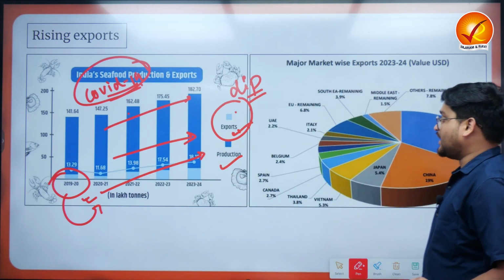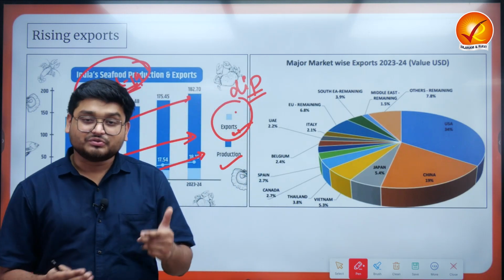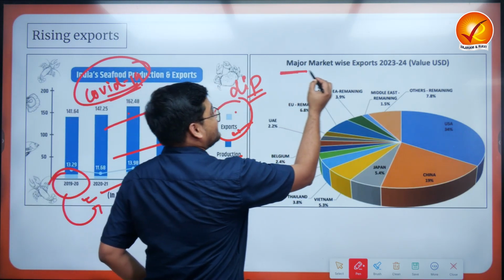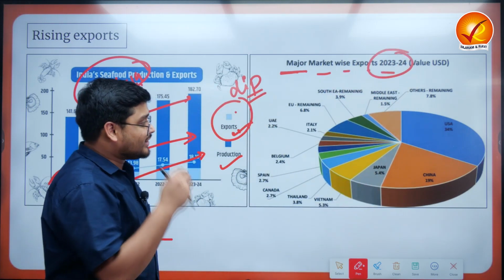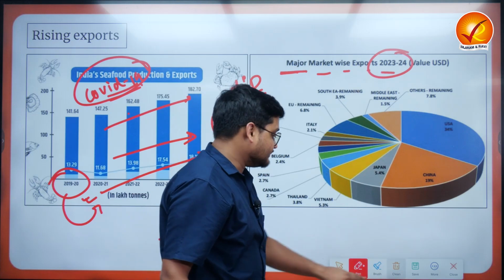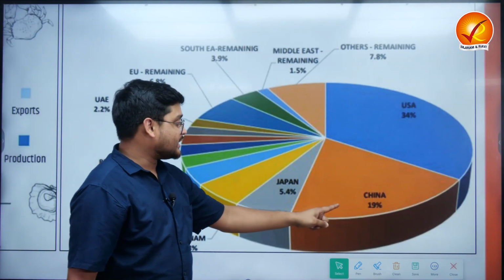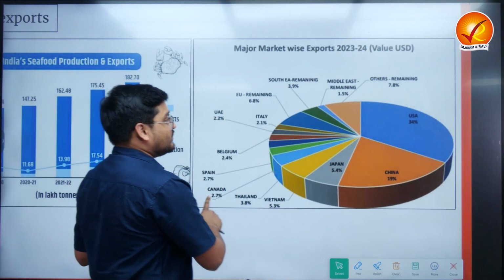Also, we can understand who are the main buyers of seafood from India, or what are the major export markets in 2023-24. As we can understand, the major market here, if I can show you, is the US followed by China, Japan and the rest of the countries. Now, why are we discussing all of this?